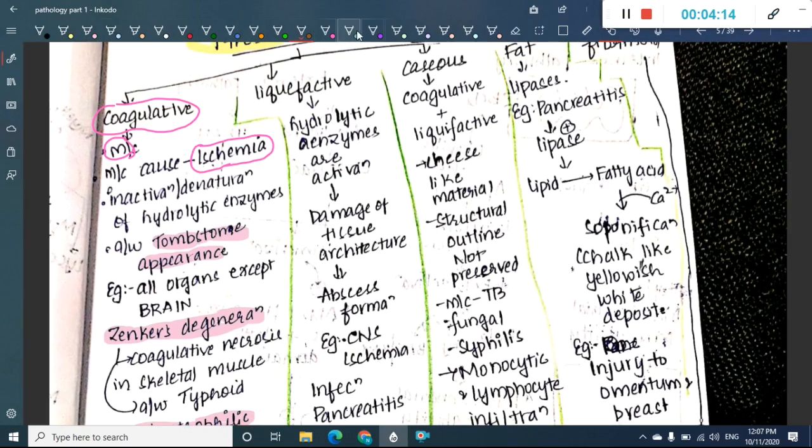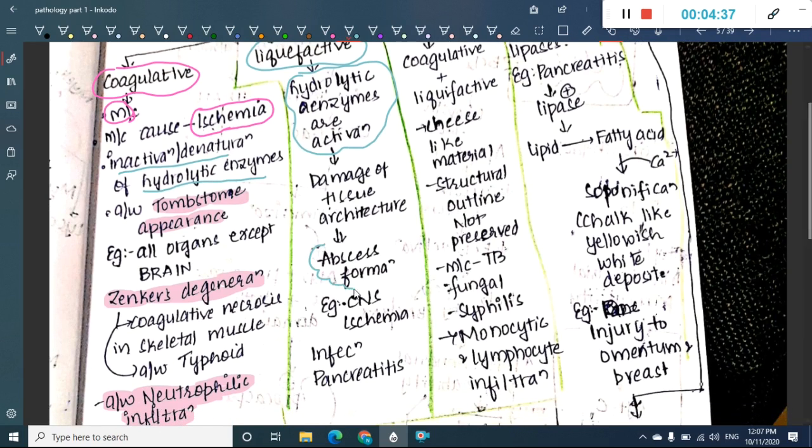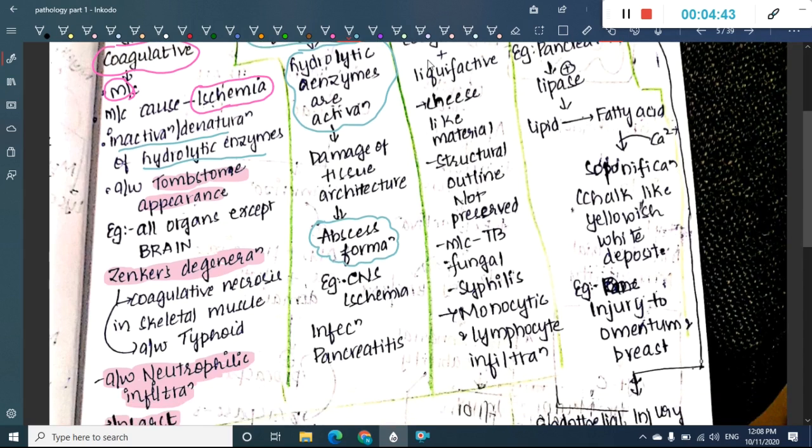After coagulative necrosis we have liquefactive necrosis. The main difference is that in coagulative necrosis hydrolytic enzymes are inactivated, but in liquefactive necrosis these hydrolytic enzymes are activated. In liquefactive necrosis there is damage of tissue architecture, and because of this damage there is abscess formation. This is most commonly seen in CNS, that is in the brain. It causes CNS ischemia. It occurs in infections and in pancreatitis, and here abscess formation is most commonly seen.